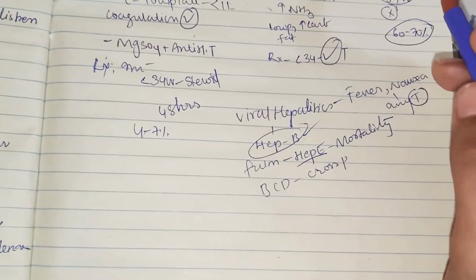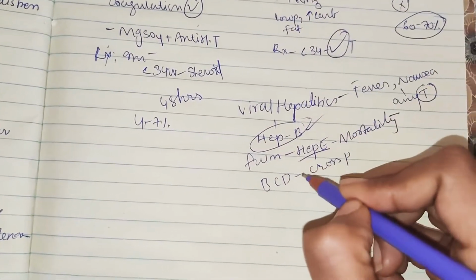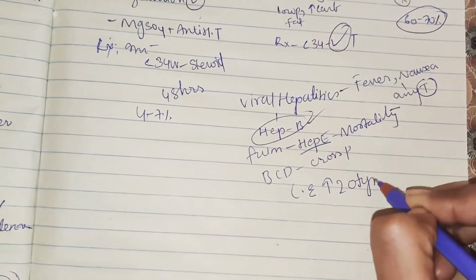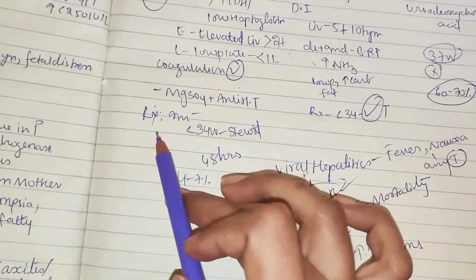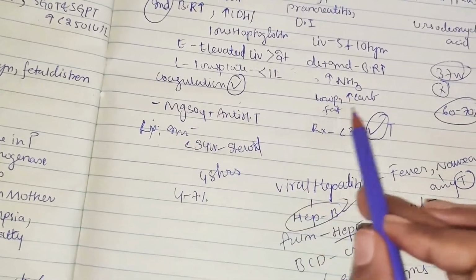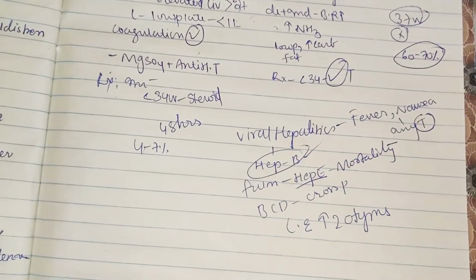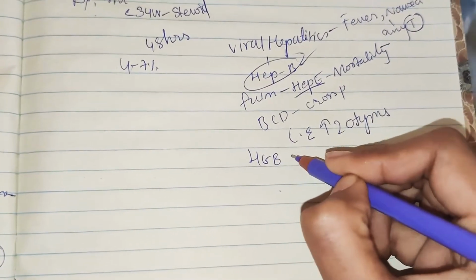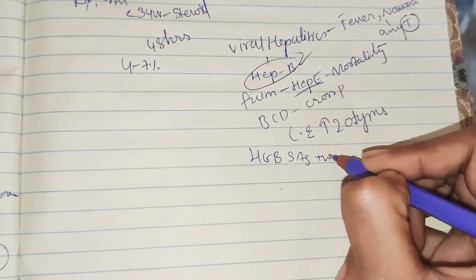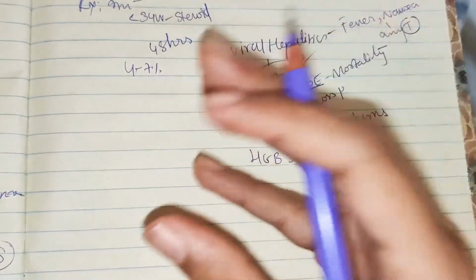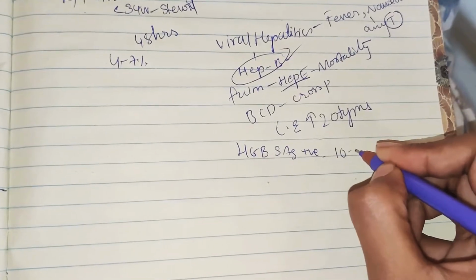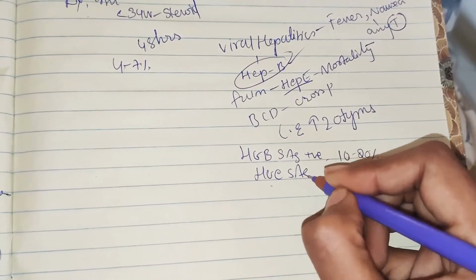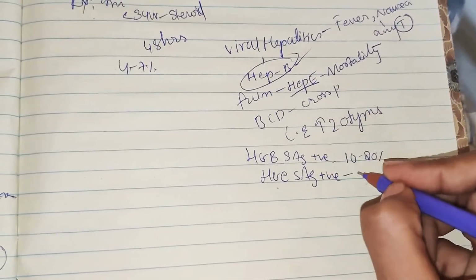Here in the investigations, the liver enzymes are raised 20 times. Here only 2 times, here only 5 times, but here 20 times. So if the hepatitis B surface antigen is positive, the chance of vertical transmission, that is from the mother to the baby, is 10 to 20%. Okay. And if the hepatitis E antigen is positive, then the vertical transmission is like 90%.